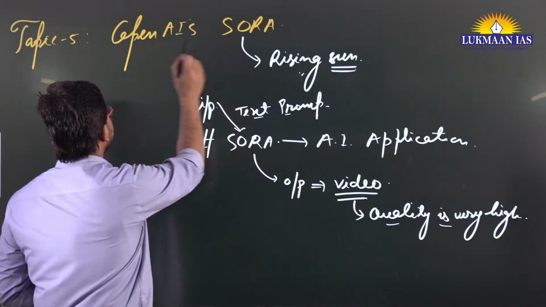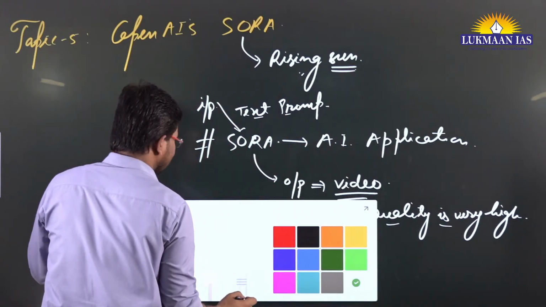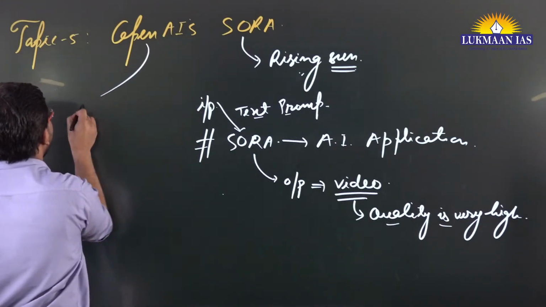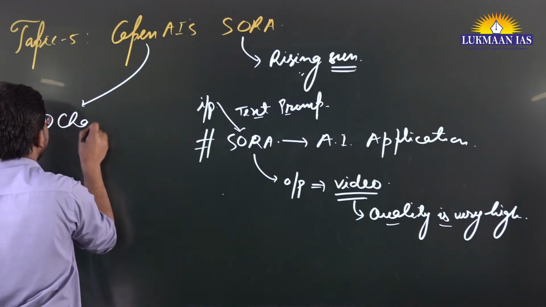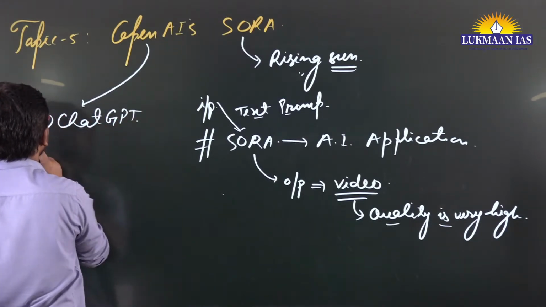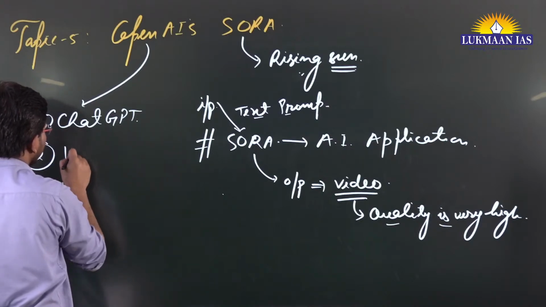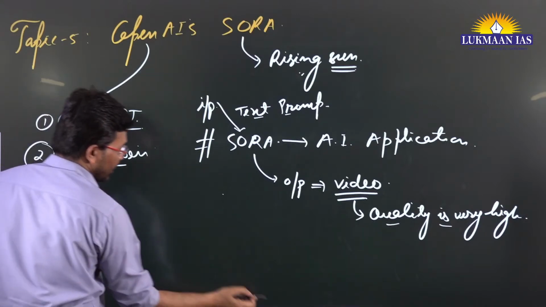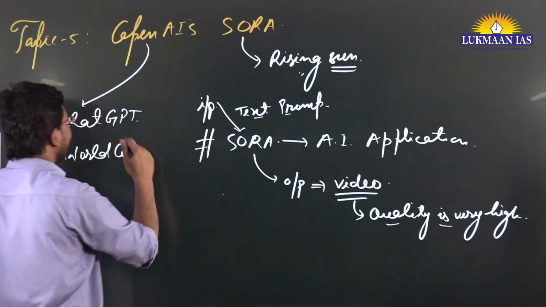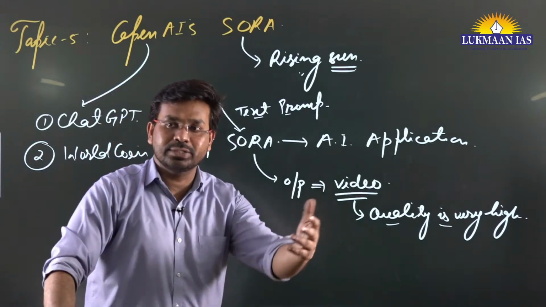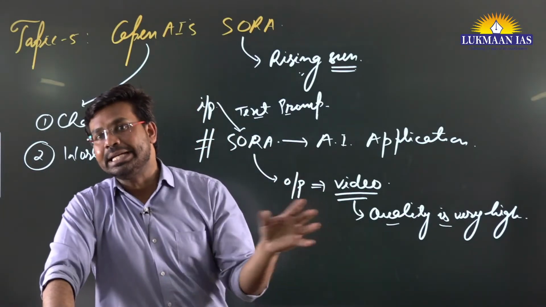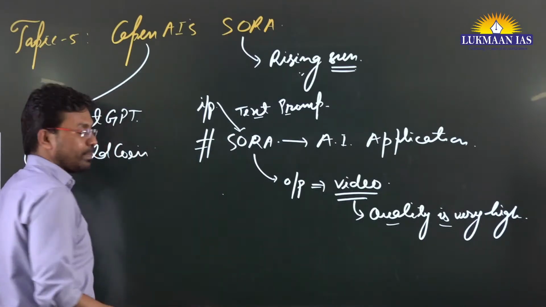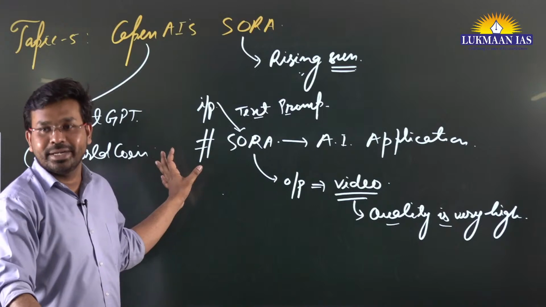So OpenAI, this particular company, is known for its innovation in the artificial intelligence sphere. Earlier this company has come up with various projects. One is known as ChatGPT. Second, it has come up with the WorldCoin project, right? So ChatGPT is where you write some text, it is going to give you an answer, and that answer will be in detail. And WorldCoin is a cryptocurrency based platform that they have created.